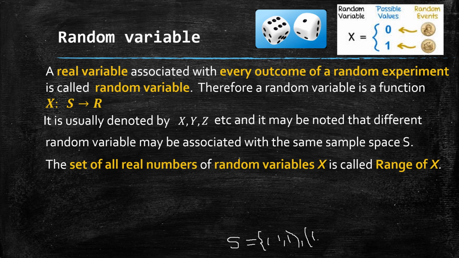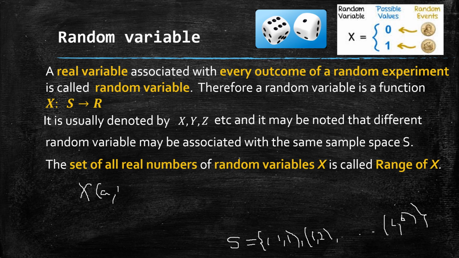Let me take one random variable: for each outcome (a, b), X of (a, b) is the maximum of a and b.